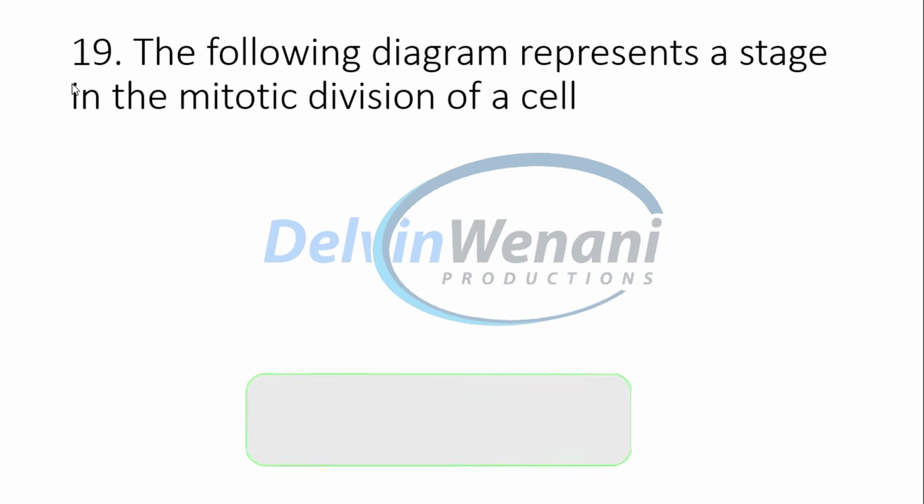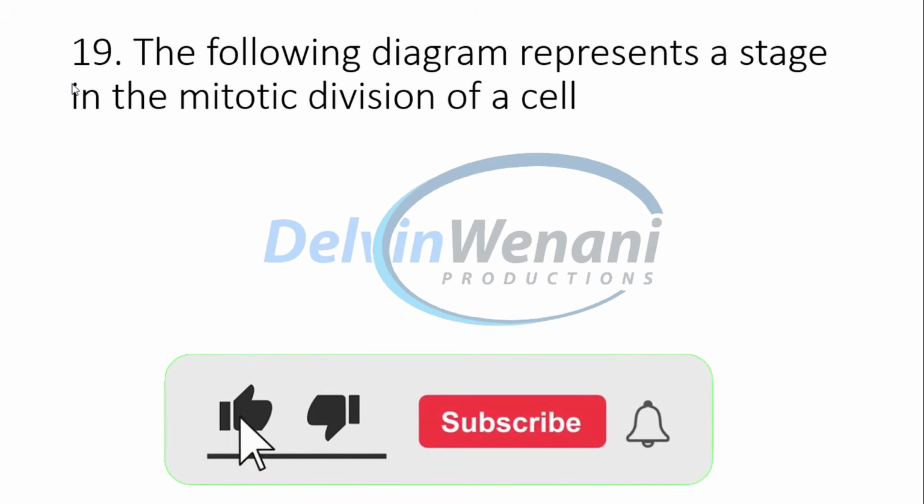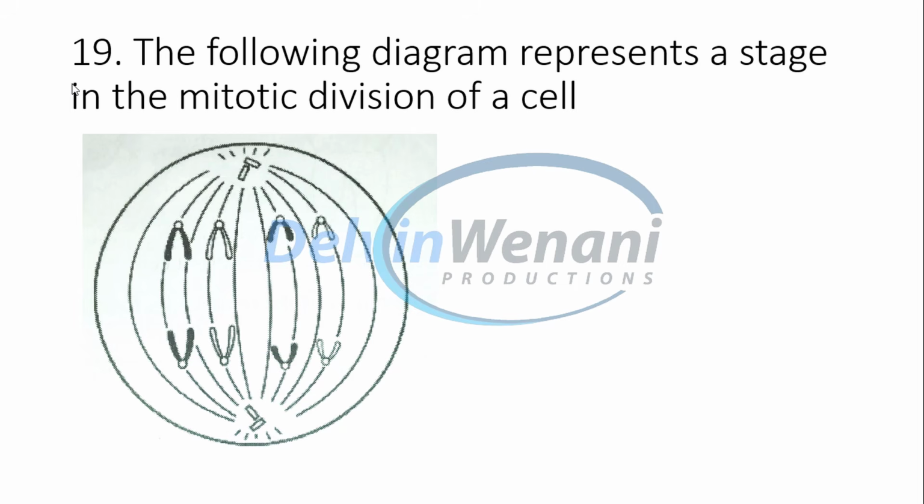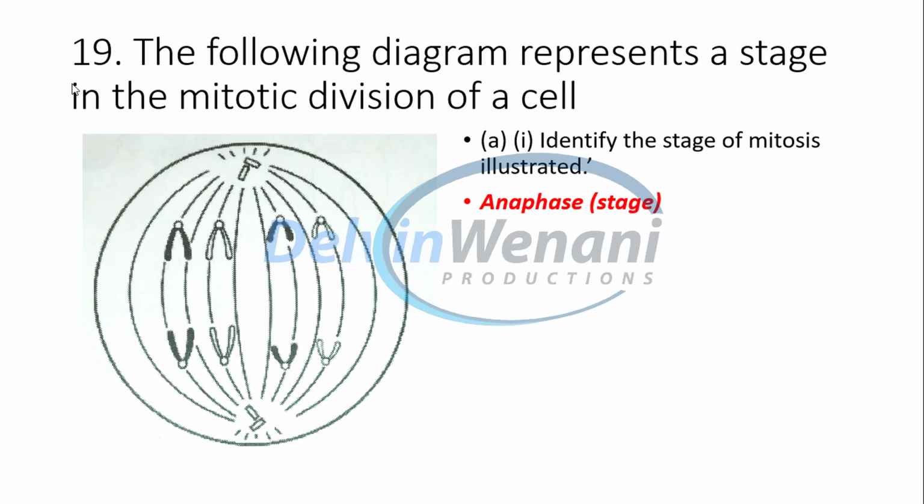The following diagram represents a stage in the mitotic division of a cell. They are very specific. It represents a stage in the mitotic division of a cell. Identify the stage of mitosis illustrated. And this is an anaphase. But we reject anaphase 1 because we are talking about mitotic. So it would be anaphase.